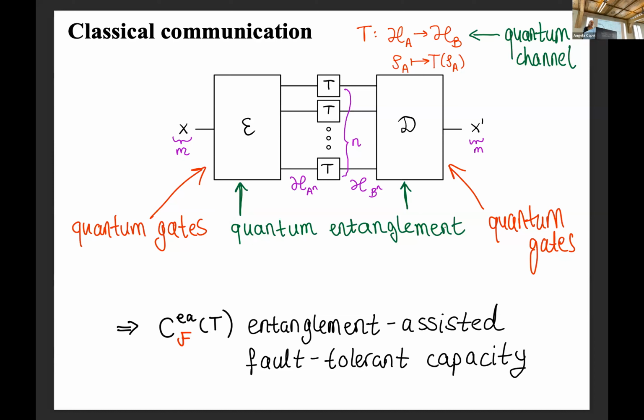But in quantum, this is not quite clear, because it seems that there's some more noise, as we all kind of know in quantum computers, that is harder to avoid. It's also a big effect of the time it takes to do this encoding, and there's a lot of gates in here for complicated channels. So then what we define is this fault-tolerant entanglement-assisted version of the capacity, where we also want to have fault tolerance assumptions on the gates that make up this encoding and decoding map.